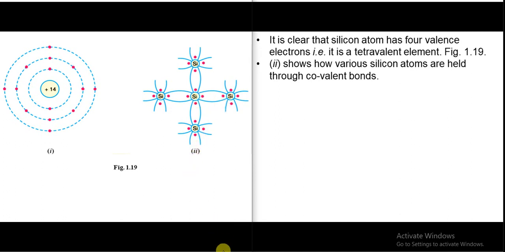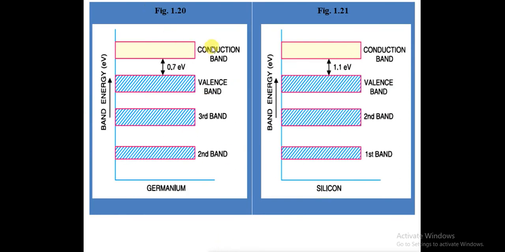Now we will see the energy band diagram for germanium and silicon. There are 4 bands in germanium and 3 bands in silicon. The forbidden energy gap between the valence band and the conduction band in germanium is 0.7 electron volt, and in silicon it is slightly higher, around 1.1 electron volt.